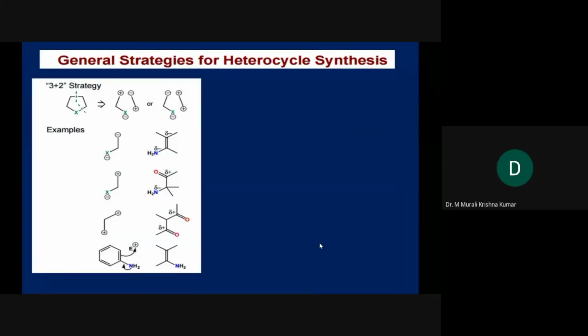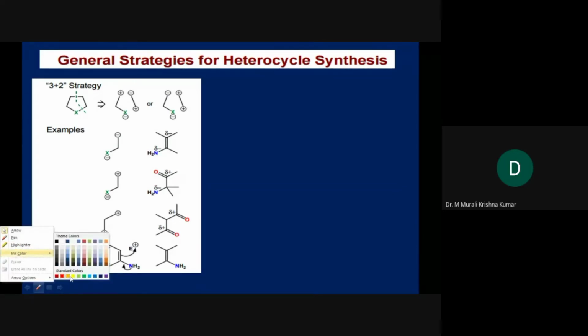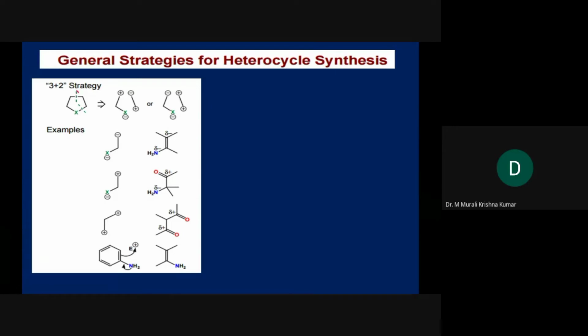The next strategy is the 3+2 strategy. In the 3+2 strategy, we break the molecule into 2: 3 atoms on one side and 2 atoms on another side. Whenever we break, on one side we keep positive charge, on another side we keep negative charge.